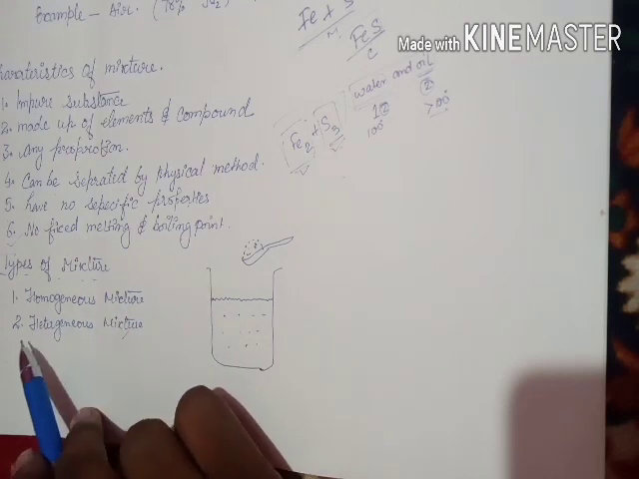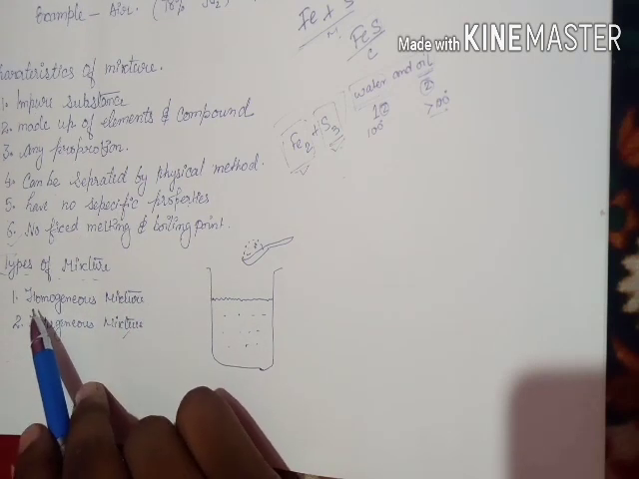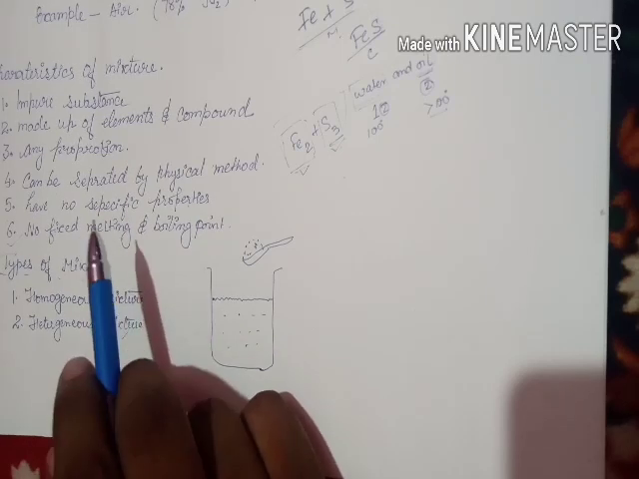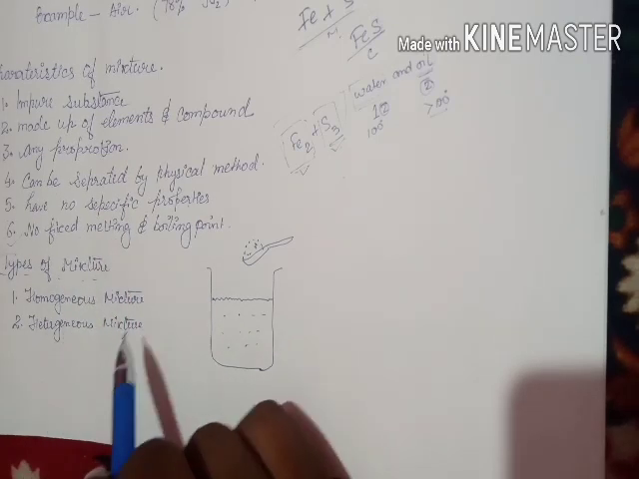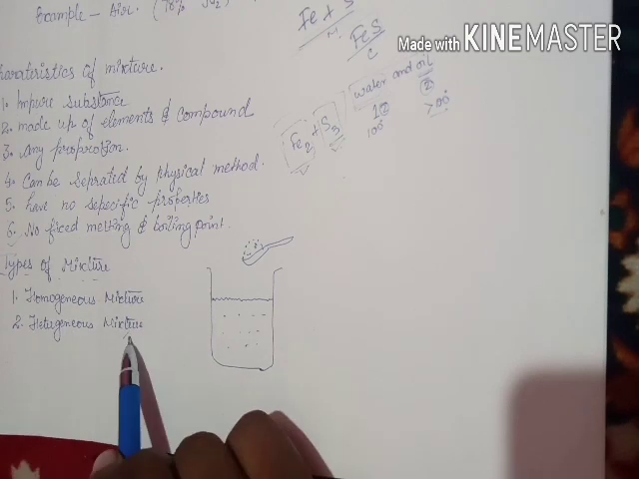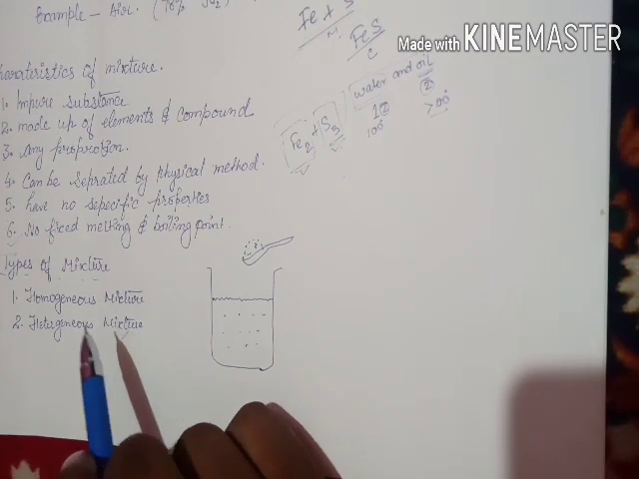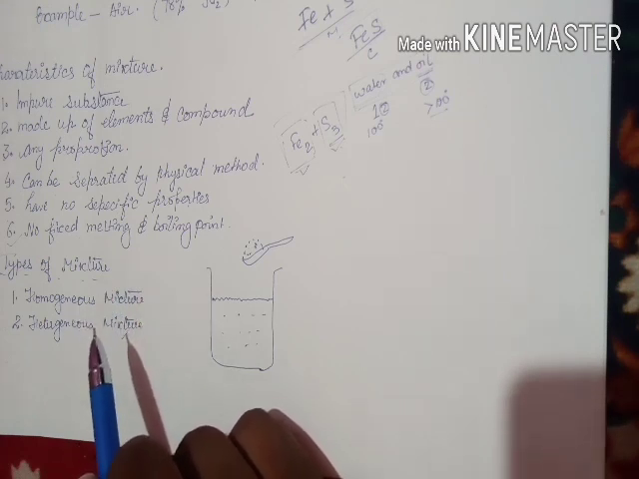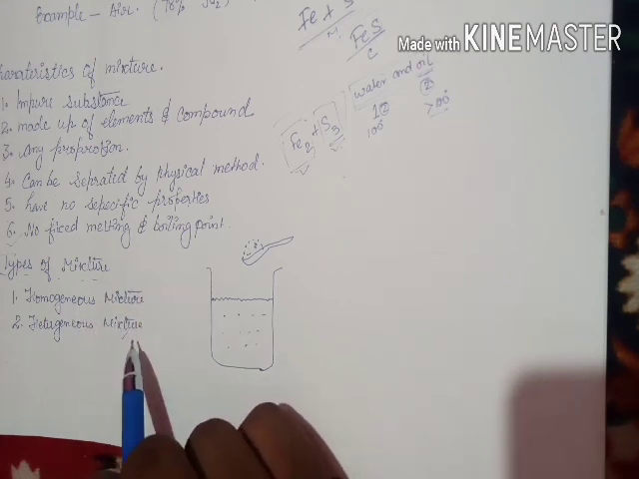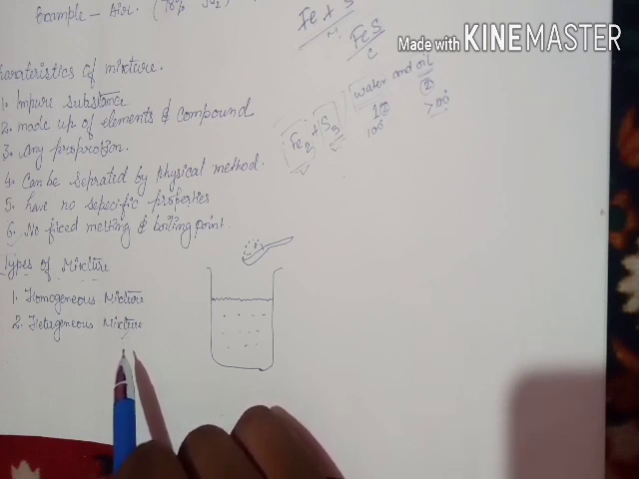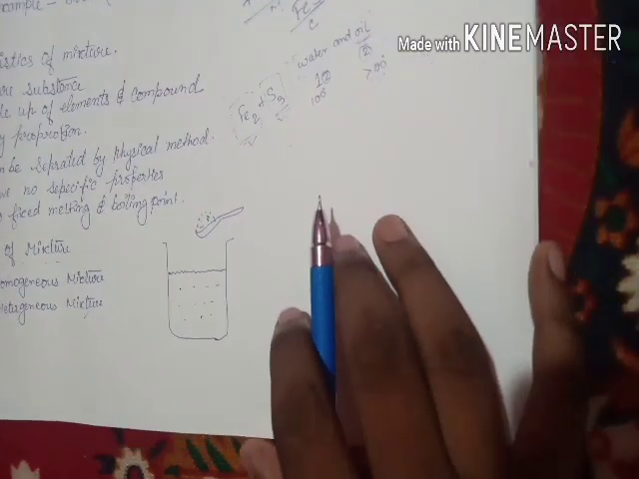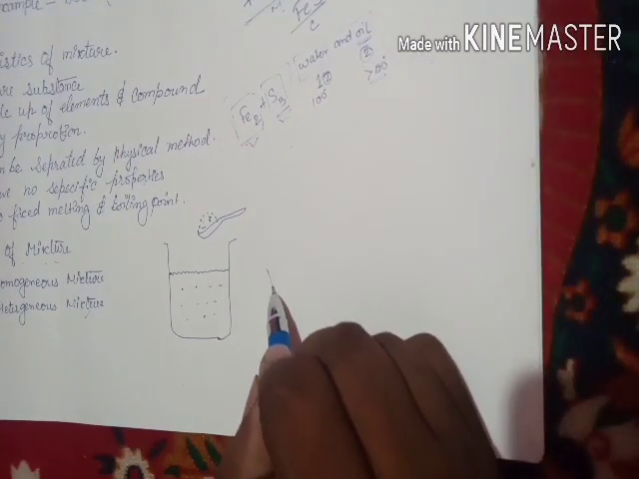So what is a homogeneous mixture? Once again, a homogeneous mixture is a mixture whose constituents are completely mixed. And what is a heterogeneous mixture? A heterogeneous mixture is a kind of mixture whose constituents are not completely mixed together and can be distinguished easily from each other.